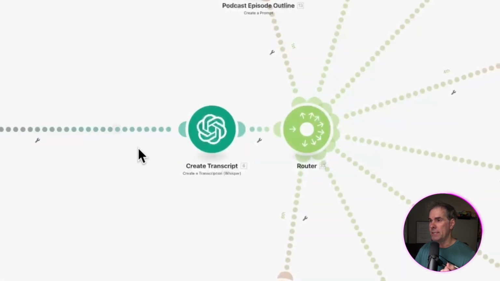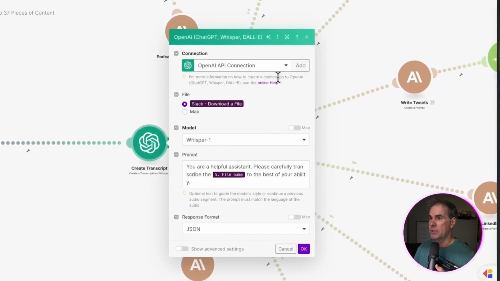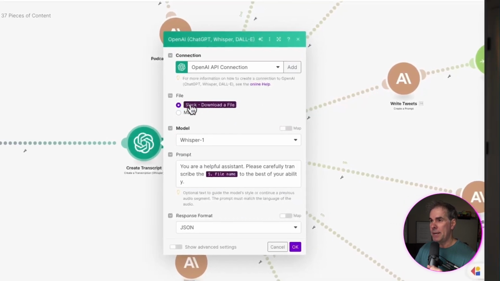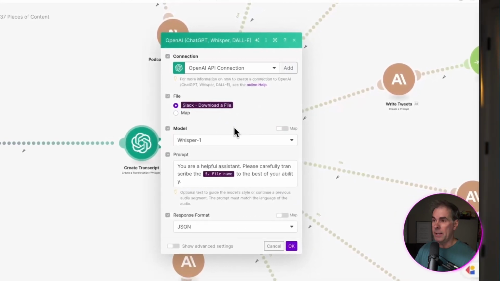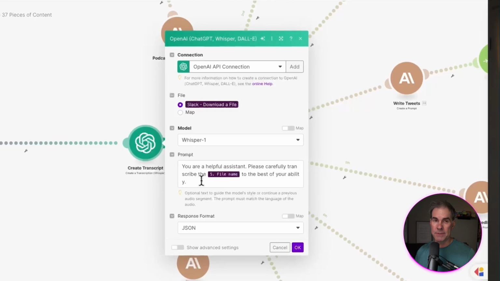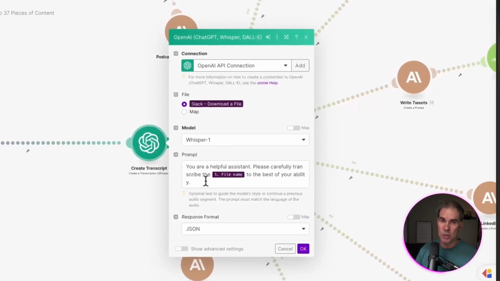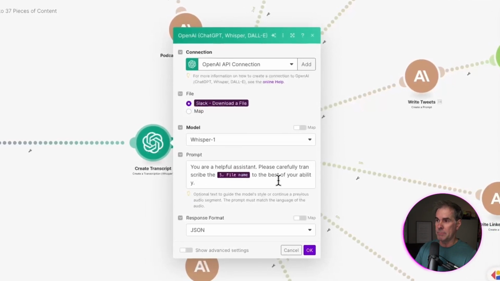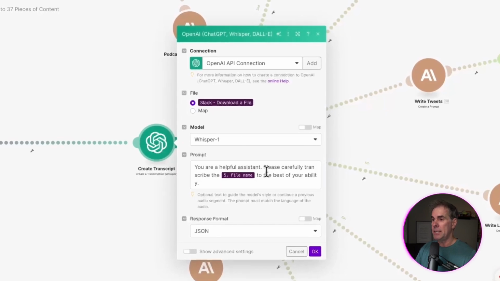So again, I've already done that. So I'm going to go in here, create a transcription. And the file is the Slack download a file option. The model is Whisper 1. And then this is simply the prompt that I'm giving it. It's a super simple prompt. You're a helpful assistant, please carefully transcribe the file name.